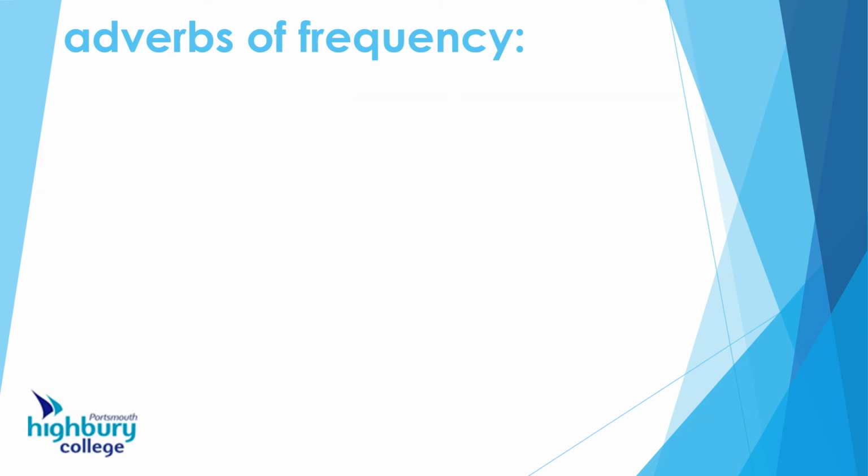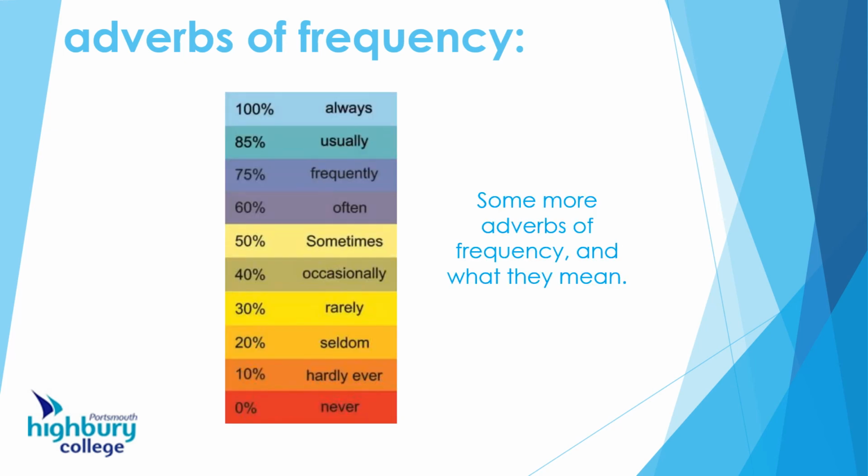So what about the other adverbs of frequency? Well, here we go. Have a look at these. Now, a very, very general rule to help you with when to use these adverbs is have a look at this information here. So never, obviously, that's 0%. You never do something. The opposite, 100%, is always. In the middle, 50%, sometimes.